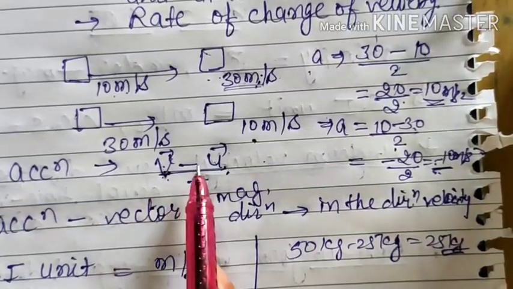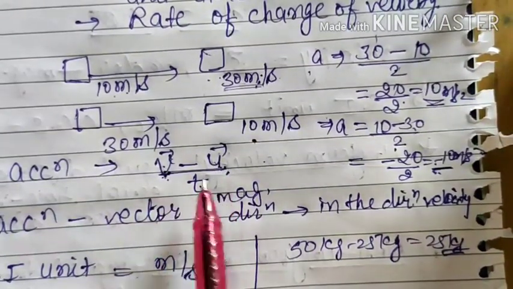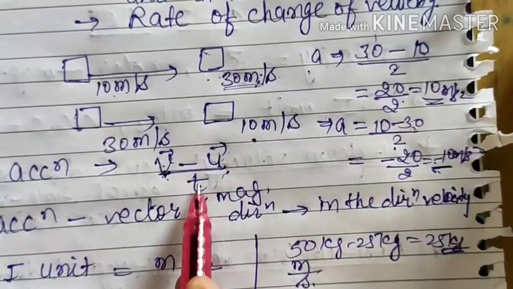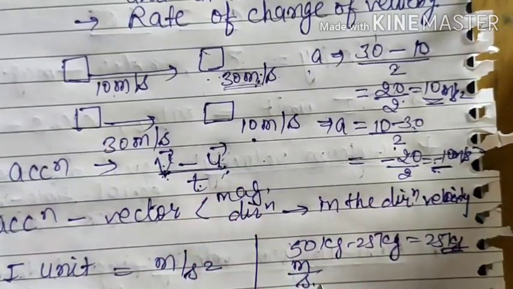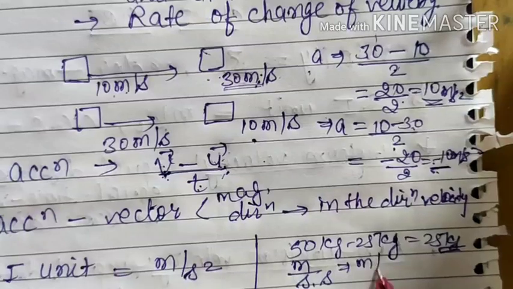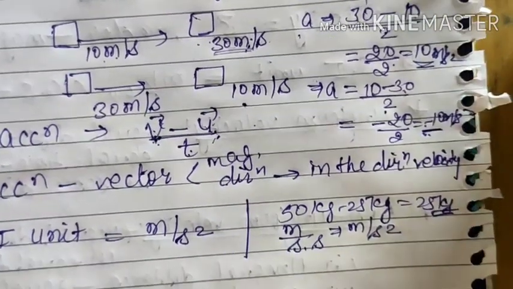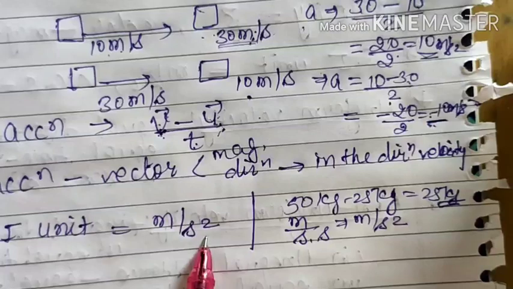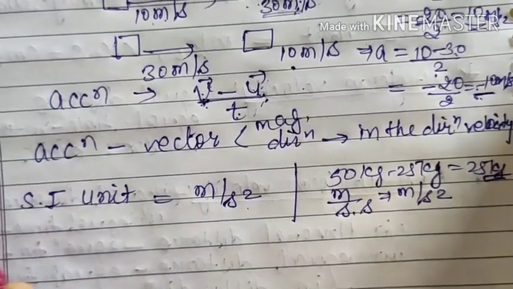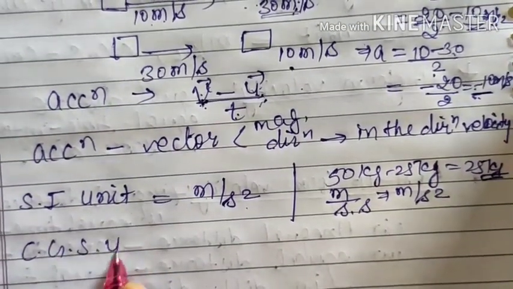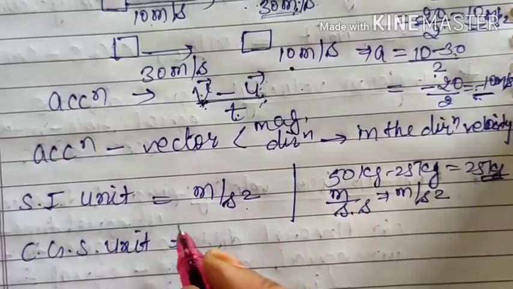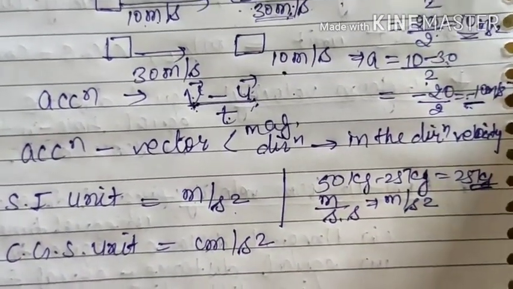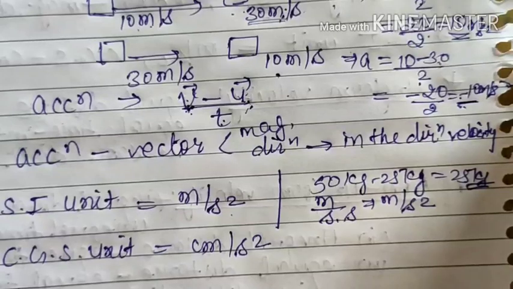That means velocity minus velocity will also have a unit of velocity, that is meter per second, divided by time. So time means one more second. So that means it is meter per second square. So the SI unit of acceleration will be meter per second square, and the CGS unit, actually we will not need it, but still I will write, the CGS unit will be centimeter per second square. So this is acceleration, and retardation also has the same units.